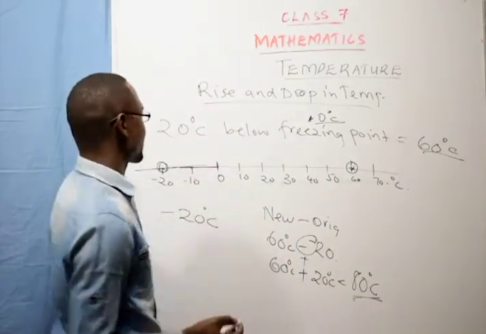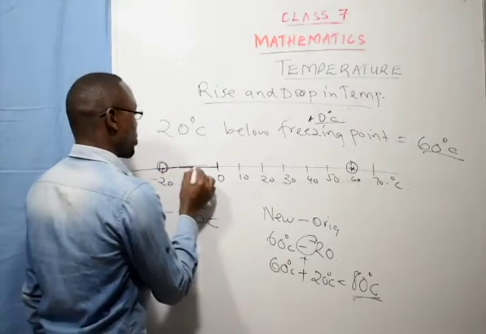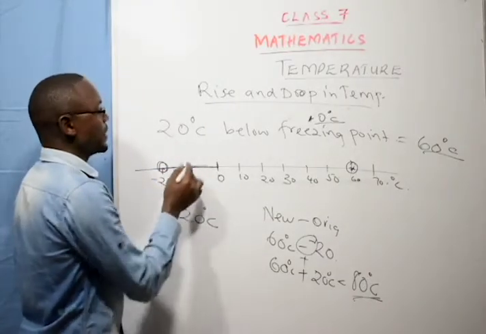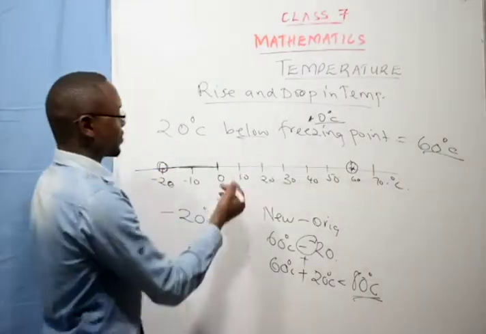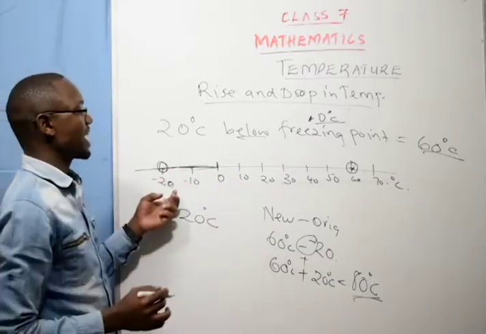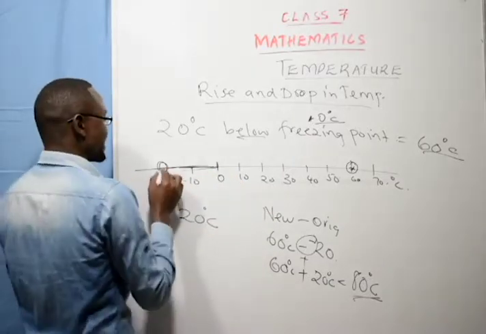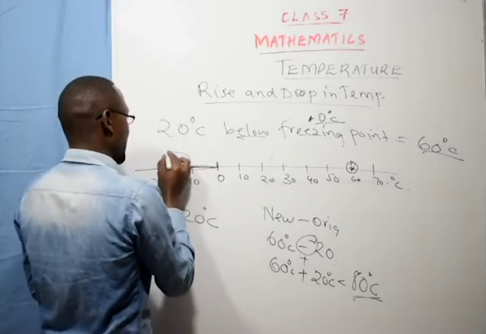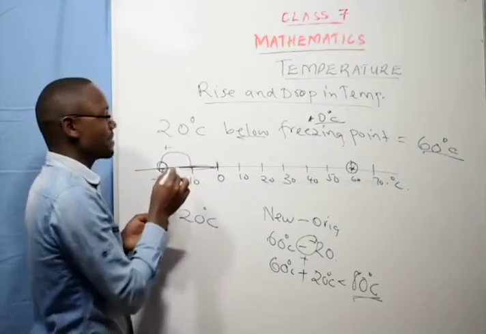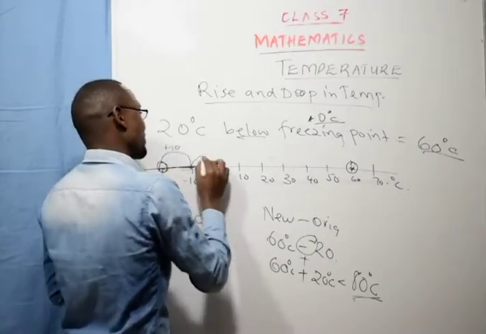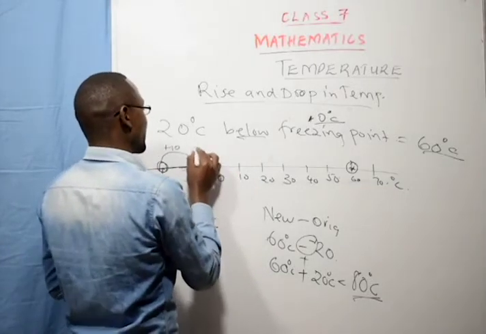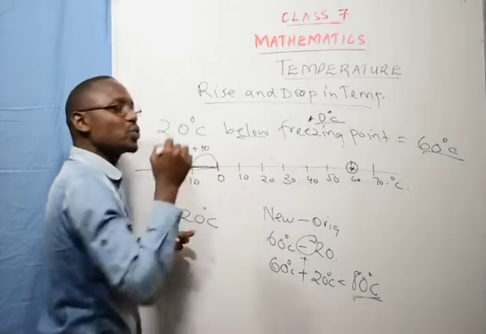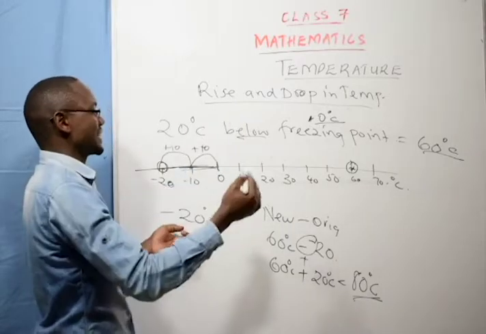How are we getting 80? Remember, it was minus 20 degrees, below the freezing point. That means it was on this side, it was negative. So you have to heat until it comes all the way to 0. Here it has risen by plus 10, then it went again to 0. It had gone again with plus 10, because we are heating and the temperature is rising.